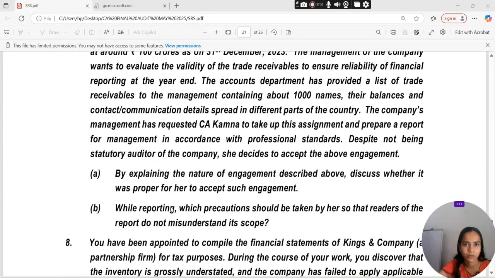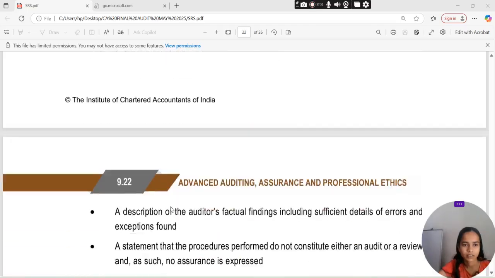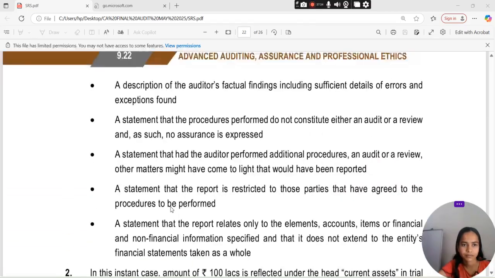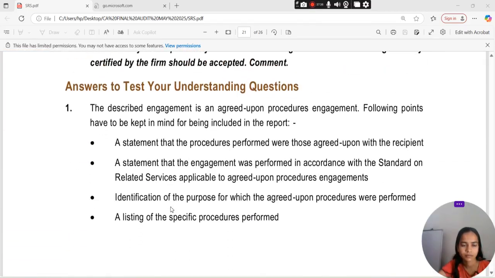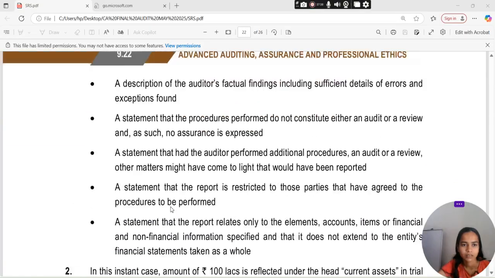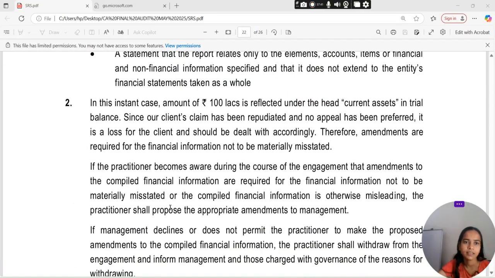तो चैप्टर तो यहाँ पे खत्म हो जाता है. टेस्ट योर अंडरस्टैंडिंग का क्वेश्चन. In this instant case, amount of 100 lakh is reflected under the current asset in a trial balance. Since our client claim has been repudiated and no appeal has been preferred, it is a loss for the client and should be dealt with accordingly. Therefore, amendment are required for the financial information not to be materially misstated.